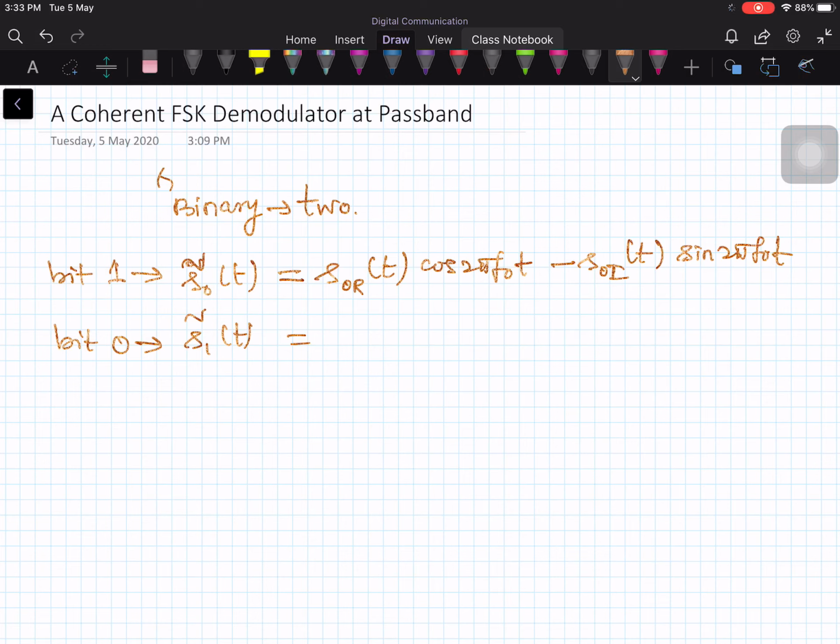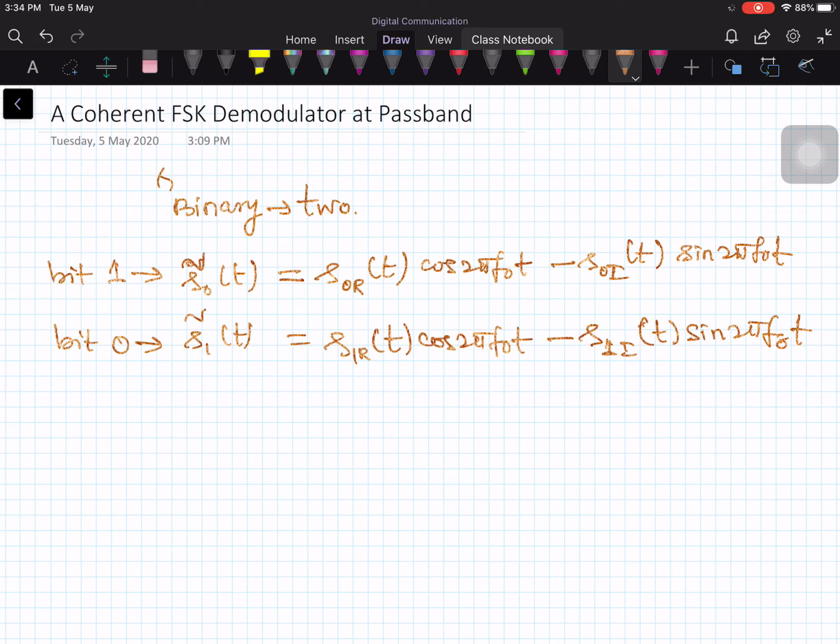Similarly, S1 tilde of t is S1 real part of t modulating cos of 2 pi f0 t, minus the S1 imaginary or quadrature component times sine of 2 pi f0 t. These are the two passband pulses that I am going to transmit at the transmitter.